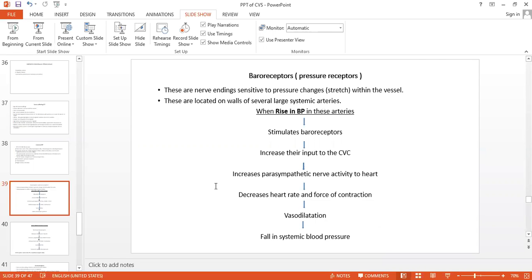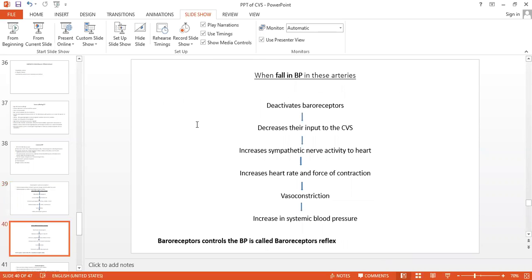When there is a rise in the BP, this will happen. It stimulates the baroreceptor, increases the input into the cardiovascular center, and that increases the parasympathetic nerve activity to the heart, and acetylcholine is released. It decreases the heart rate, causes vasodilatation, and ultimately a fall in the blood pressure. And exactly opposite to that, when there is a fall in the blood pressure, it deactivates the baroreceptor, decreases the input, and the sympathetic nerve activity will increase.